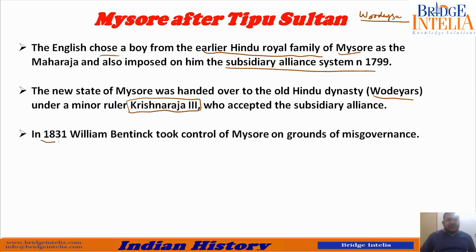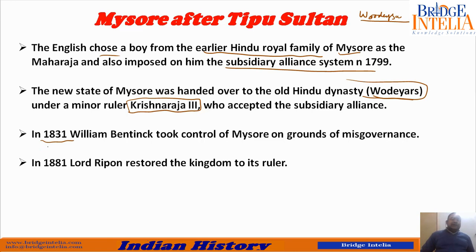In 1831, William Bentinck took control of Mysore on grounds of misgovernance. That means he removed the system of Wodeyar kings, and he took total control of Mysore. William Bentinck was the first Governor General of entire India, not only Bengal.